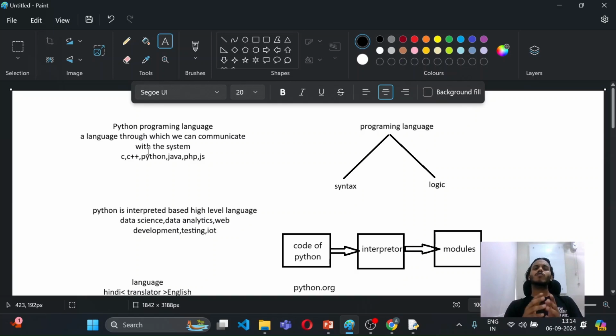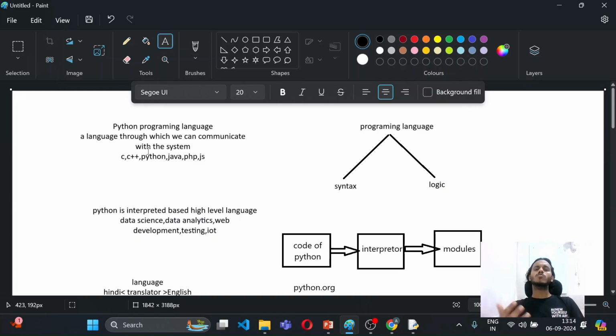Now, as you can see, we have a lot of languages like C, C++, Python, Java, PHP. We are learning Python, and is there something similar in these languages or not? Yes, we are learning Python because Python is in high demand as of now, and also Python is very easy to learn. That's why we are focusing on it.